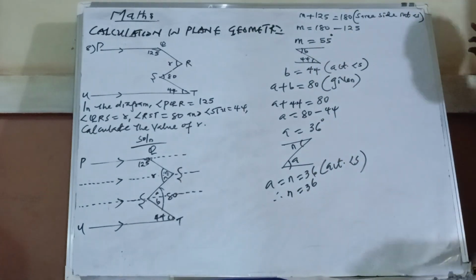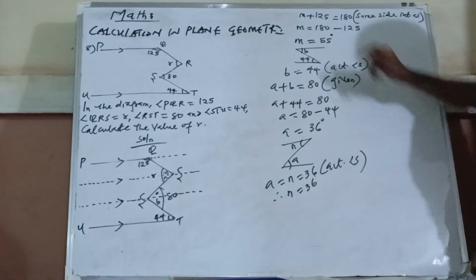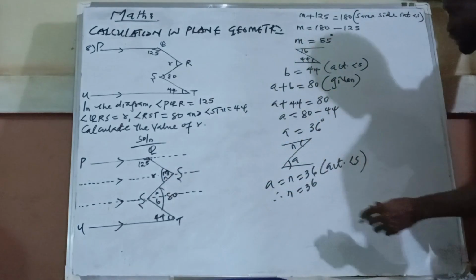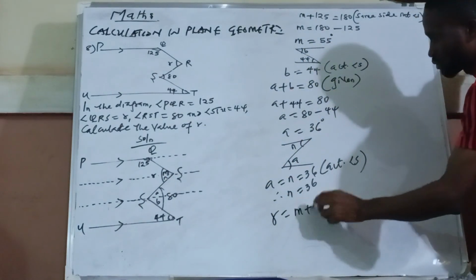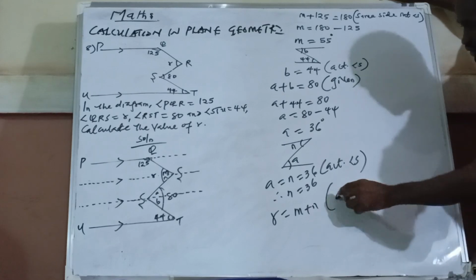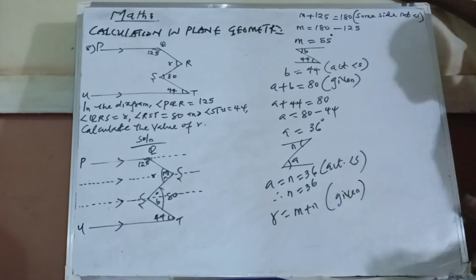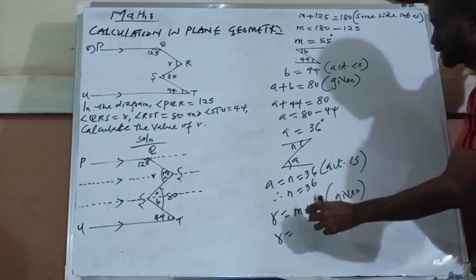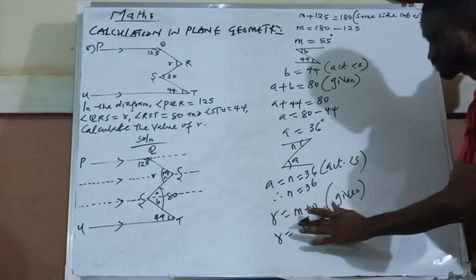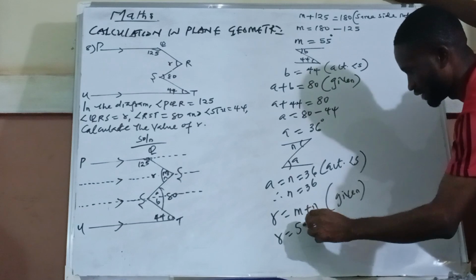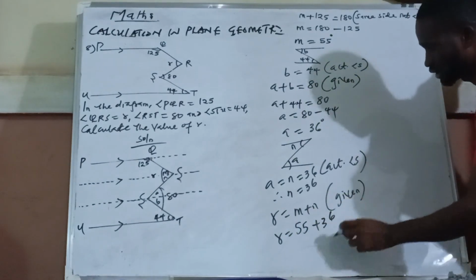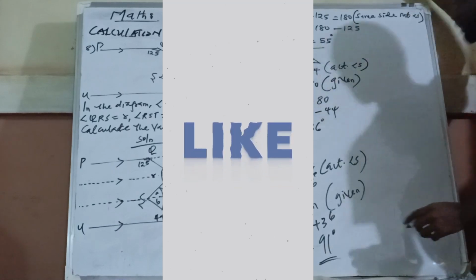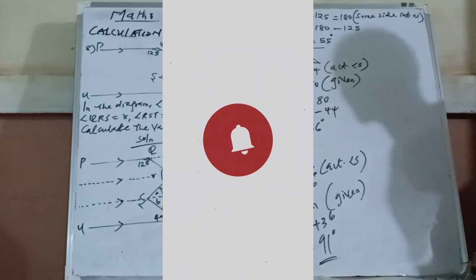Now that you have gotten that, if I want to get my R, remember everything here is M plus N. So R is equal to M plus N. What is your reason? It was given. So R is M, and we have gotten M somewhere to be 55, plus N is 36. Therefore R equals 91 degrees.